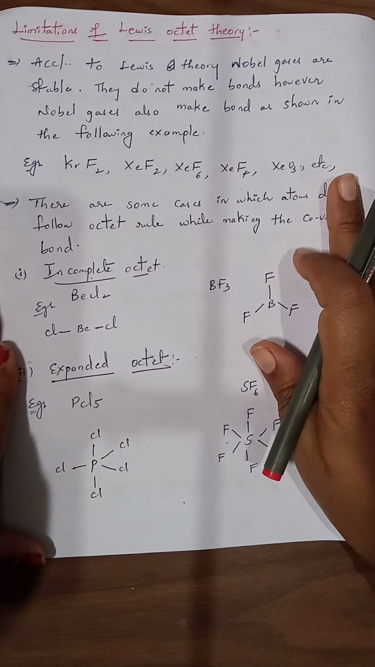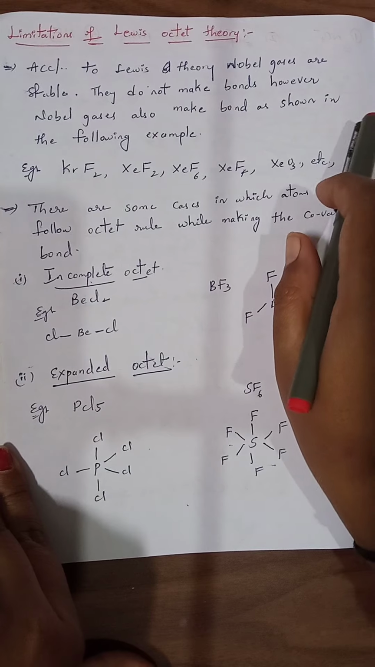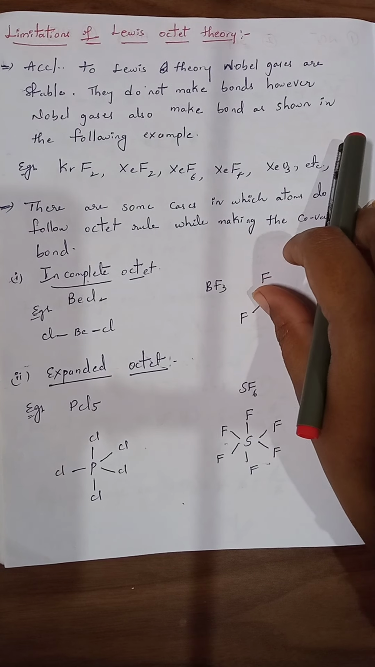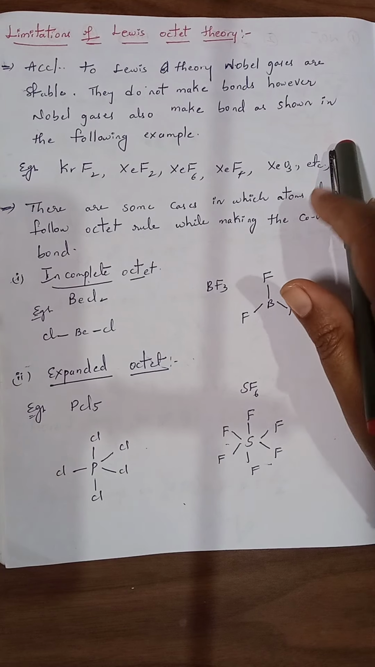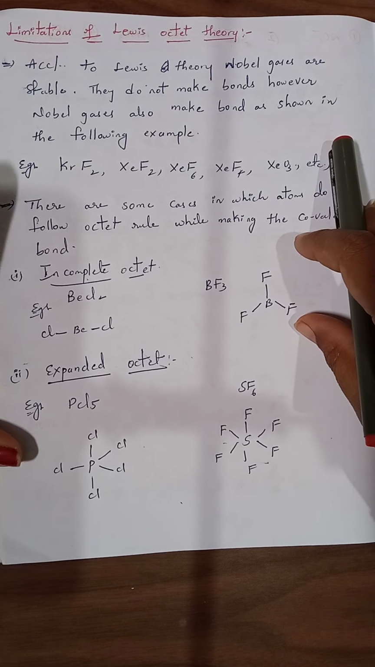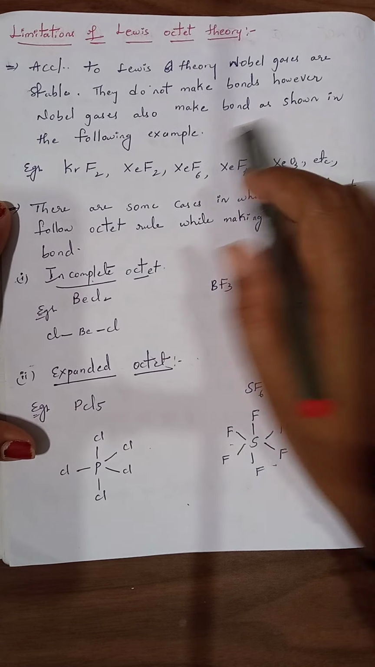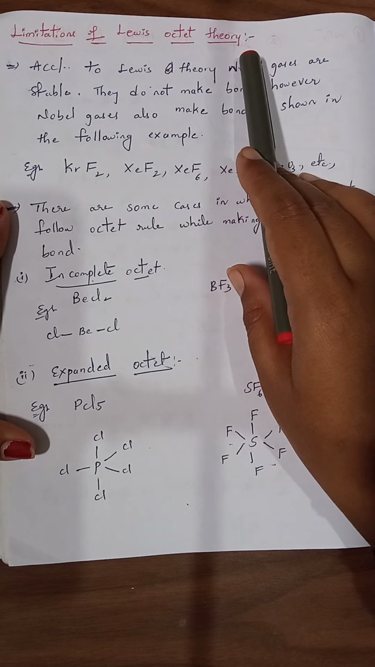Good morning everyone. In the last video we saw how to draw Lewis dot structures and how to calculate the formal charge of each and every element present in a molecule. But in this video, I am going to explain the limitations of Lewis octet theory.